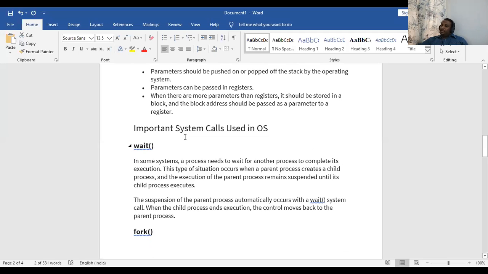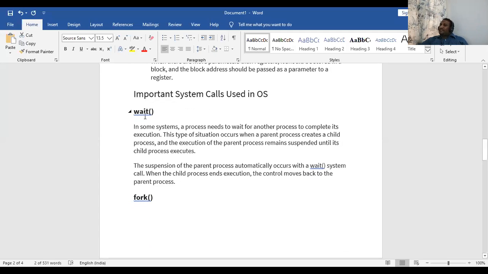Apart from this, there are also some other functions which will be of use to all the system calls, not only one or two, all the system calls. Like we have a function called wait. Wait is nothing but, as I said in the example, when I receive a phone call, the YouTube player will be paused. That is, it will be put in wait mode. That is what is called waiting.